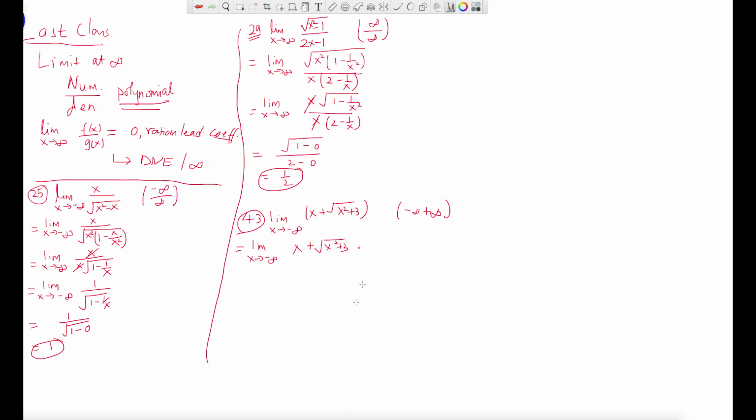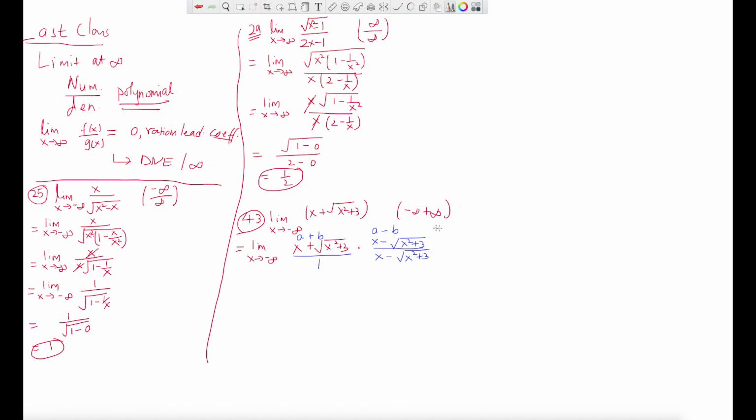So the conjugate of this will be basically x minus root of x square plus 3, divided by x minus root of x square plus 3. That's what you get, right? You see that there is 1 in the denominator of this. It is like a plus b, and it is like a minus b. We have a and b, same thing, right?